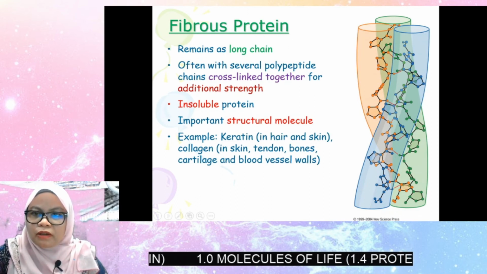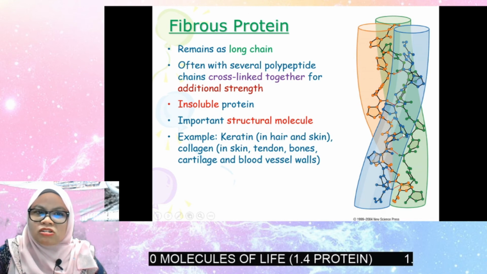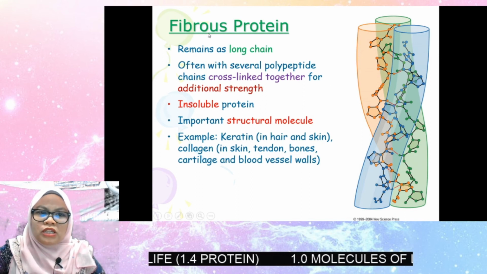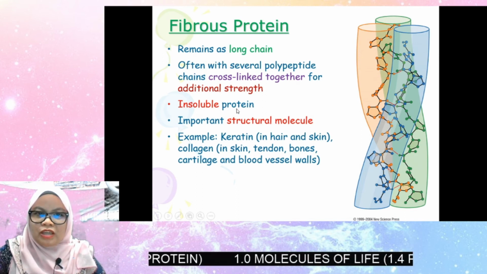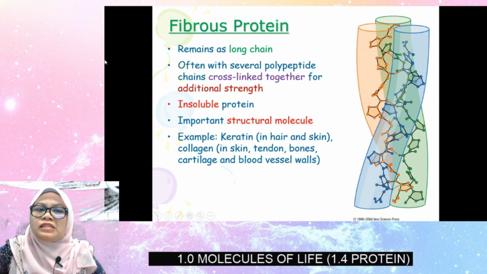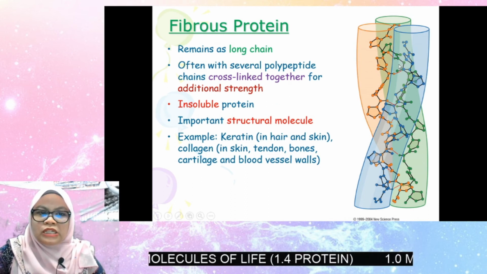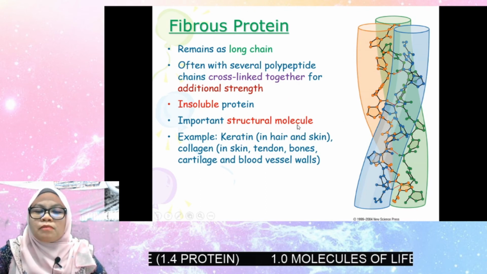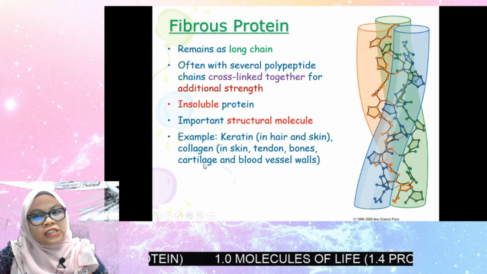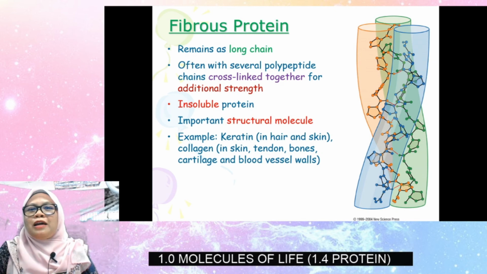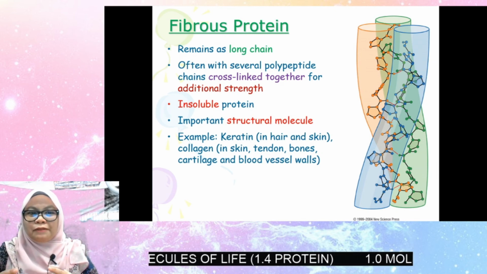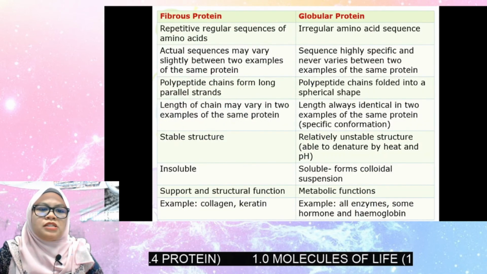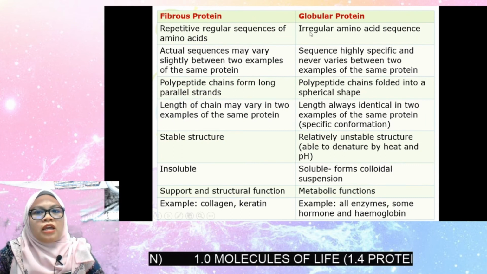And then the fibrous protein. You can see here for the fibrous protein, look at the structure of the polypeptide. The structure is a long chain. It's not compact. So this fibrous protein is insoluble. Globular protein is soluble, but fibrous protein is insoluble. Then the importance of fibrous protein is that it acts as a structural molecule. Examples are keratin and collagen. That's why those who want tight skin will take collagen, because the structure gives additional strength, straight. So this is the difference between fibrous protein and globular protein.